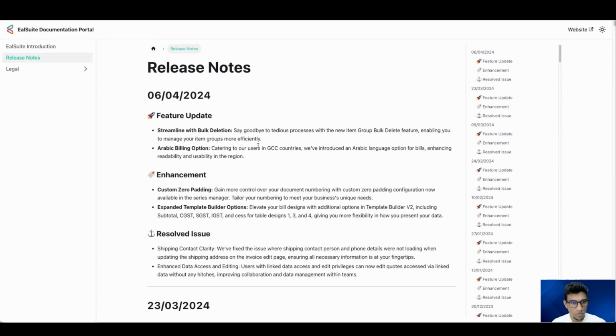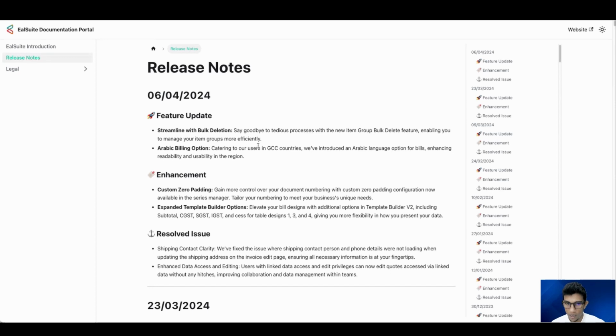So let's get started from Streamline with bulk deleting. That's the first feature update. Say goodbye to tedious processes with the new item group bulk delete feature. So this is related to inventory and related to item groups. You can right now bulk delete the item groups, enabling you to manage your item groups much more efficiently.